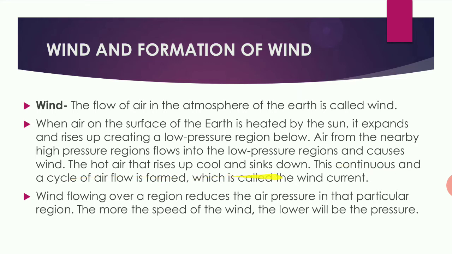The hot air that rises up cools and shrinks down. When this hot air rises up, it cools down and again it comes down. This continues and a cycle of airflow is formed, which is called a wind current. So this leads to the formation of wind. Wind flowing over a region reduces the air pressure in that region. So the more the speed of the wind, the lower the pressure.